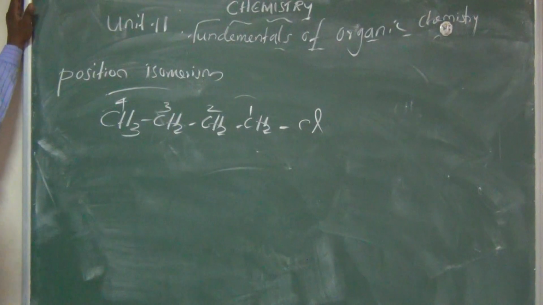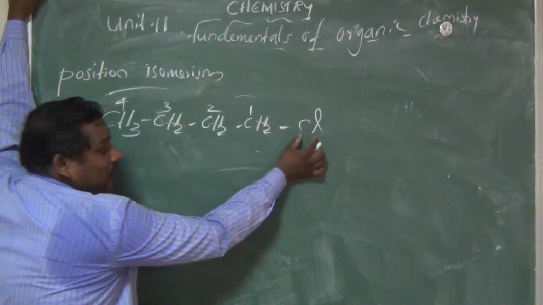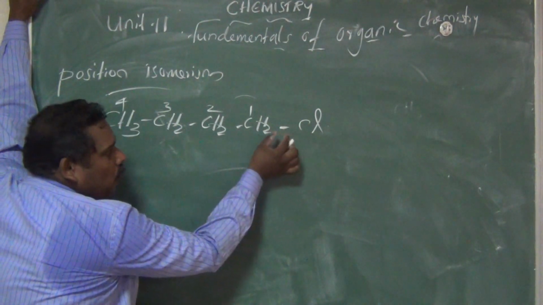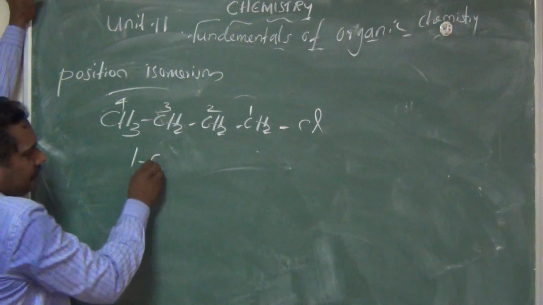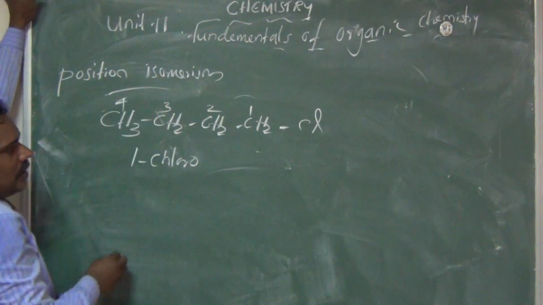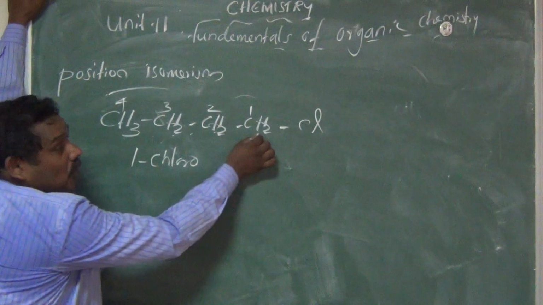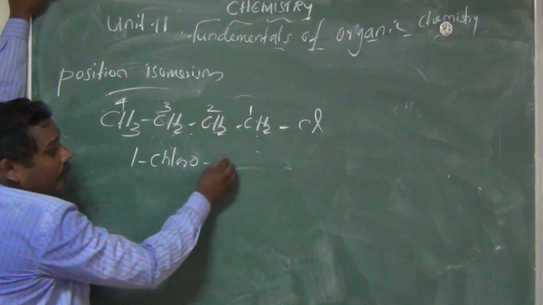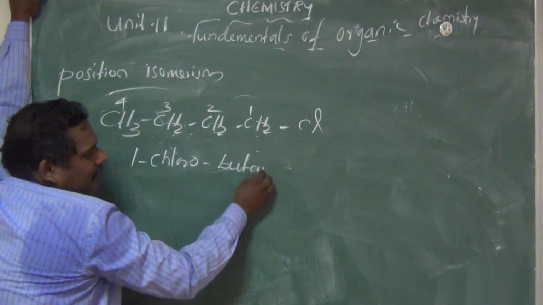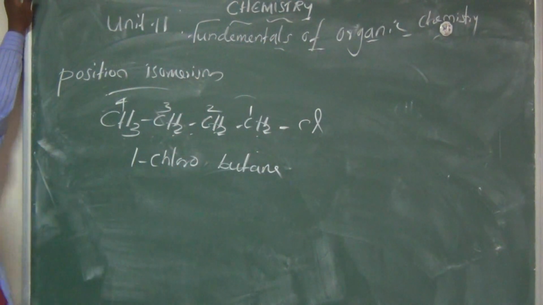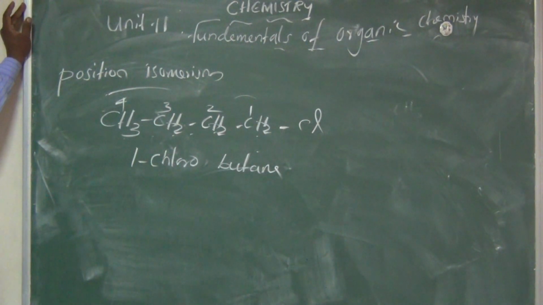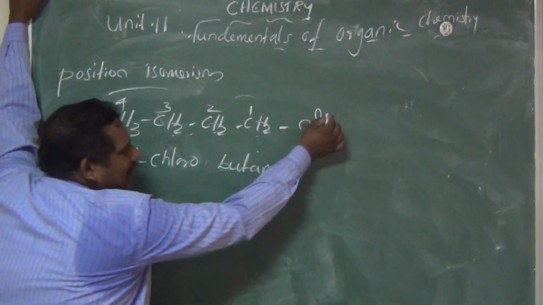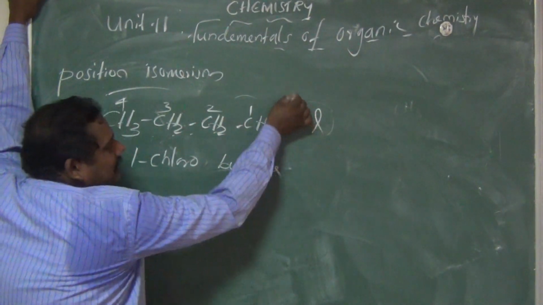First we say the name of the substituent, that is chlorine, so 1-chloro. The number of carbons is 4, so we say 1-chlorobutane. What's the name of the compound? 1-chlorobutane.